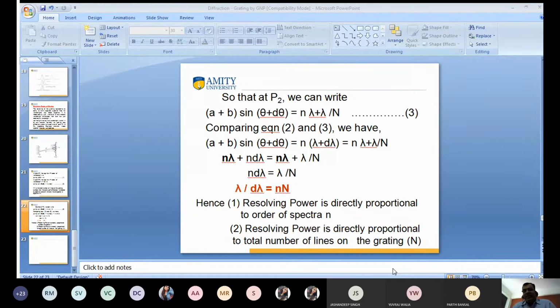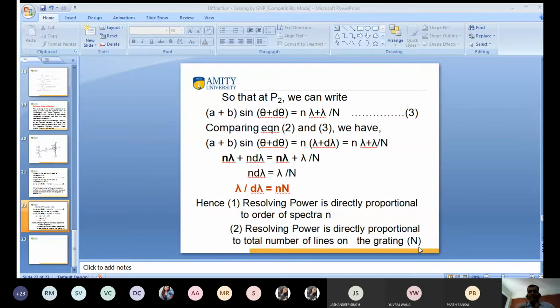So the resolving power of the grating is equal to n into capital N. It means that the resolving power of the grating is directly proportional to small n, the number of order, and directly proportional to capital N, the number of lines on the grating, the number of slits. Any doubt, any question to ask me?